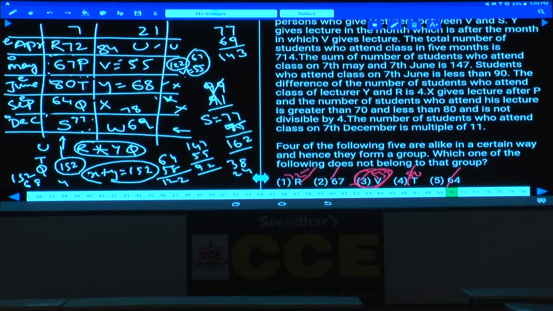Now 71 to 75. Tell me which one should I explain out of these 5. Question numbers 71 to 75, please. 71. Now question number 71.